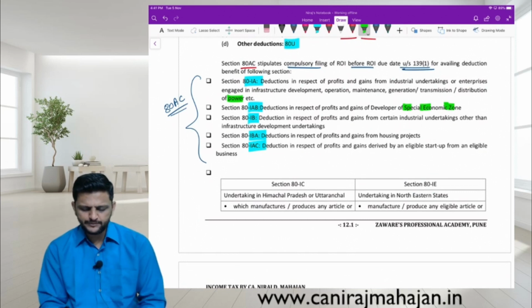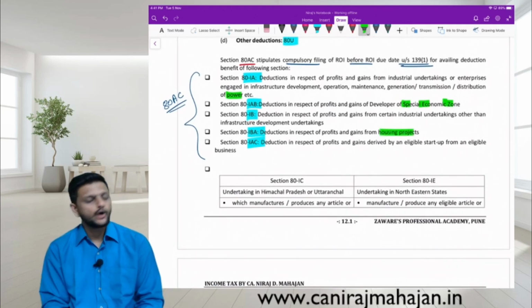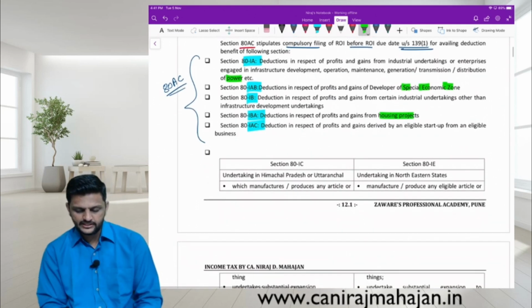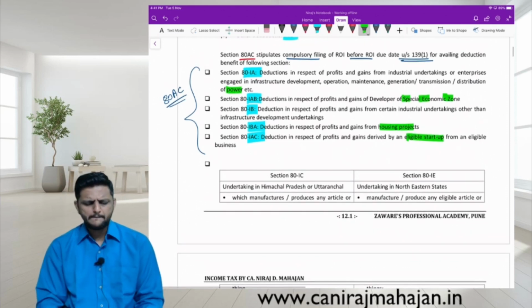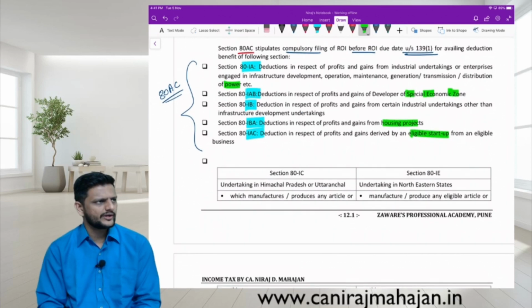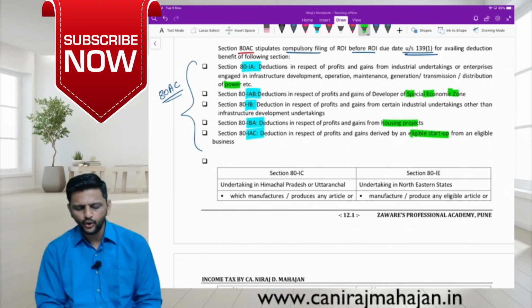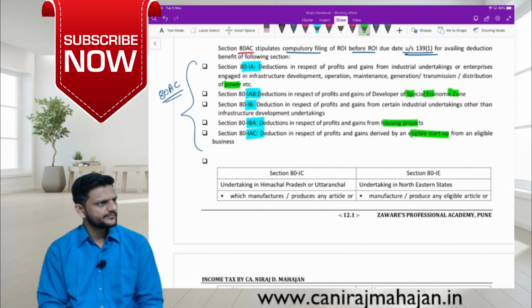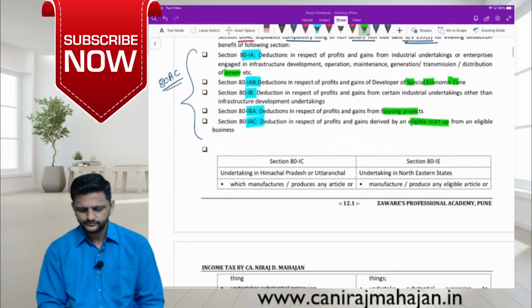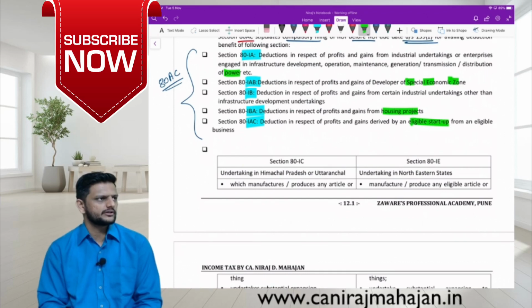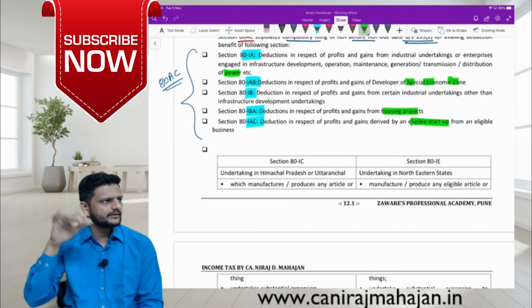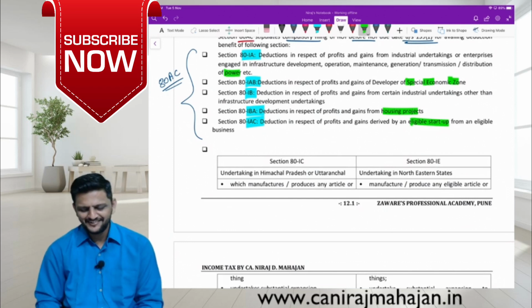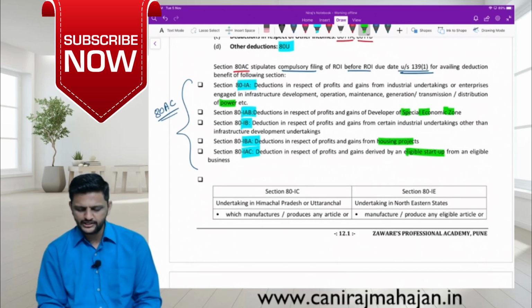80IB: deduction from PGBP of certain industrial undertakings other than infrastructure development. Then 80IBA for housing projects. 80IAC, eligible startup for an eligible business. So all these businesses are encouraged by income tax, or you can say the government of India, that's why they are getting some more deductions. Understood or no? Housing projects, that means infrastructure. The assessee is a flat creator, the business being creation of housing projects.